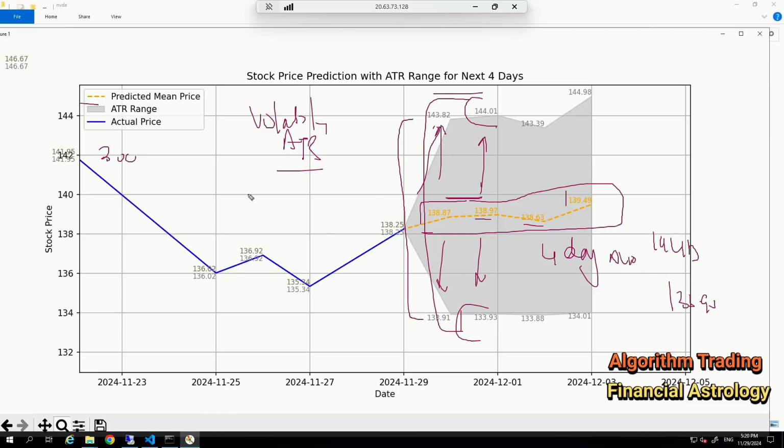And now you can do your option trading or stock trading based on this range. So if you do a covered call, you do it above the price of 145, or if you do a naked put, you do it at less than the price of 133. This is how you can make money again and again and again.